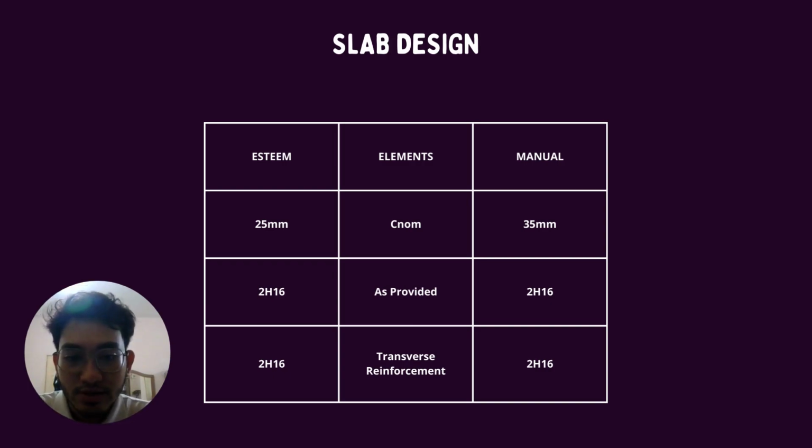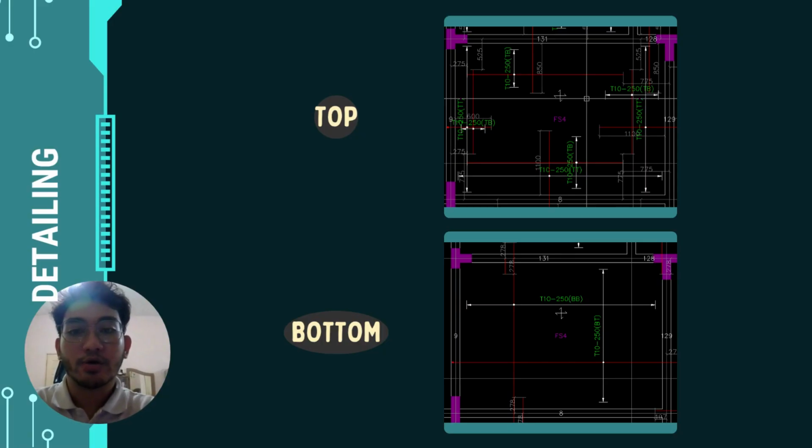For transverse reinforcement, the bottom bar for Esteem is 2H16, and for manual I get 2H16. For detailing, the top is T10 at 250 spacing, and the bottom is also T10 at 250 spacing.